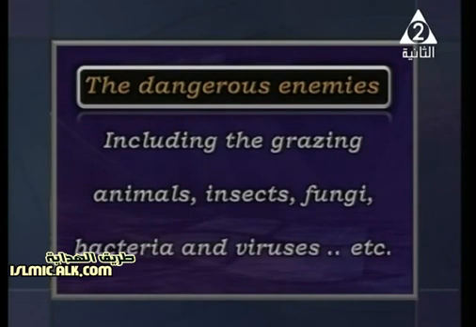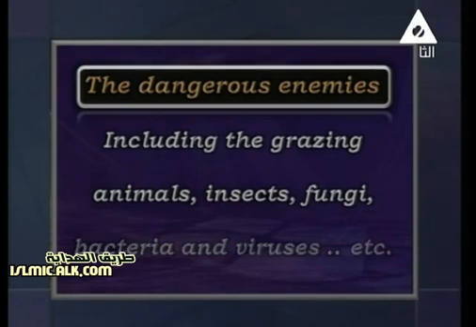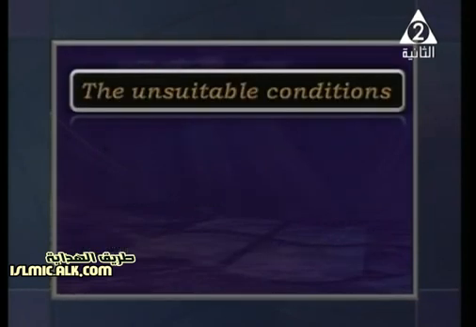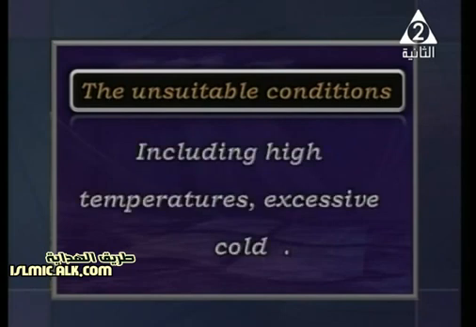Like what? Including grazing animals, insects, fungi, bacteria, and a lot of viruses. Yes, we have various types of viruses that may infect the plants. And also unsuitable conditions, such as what? Like high temperature or excessive cold. I mean a decrease in temperature, where the plants cannot adapt to different circumstances or unsuitable conditions.